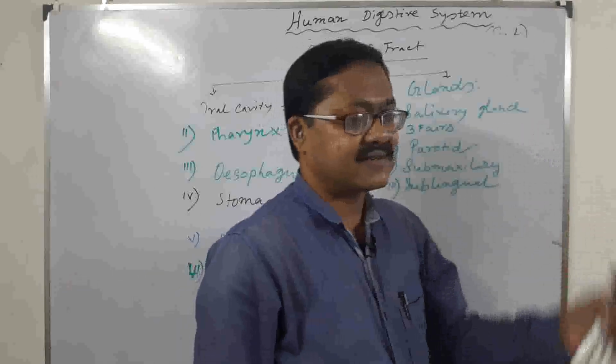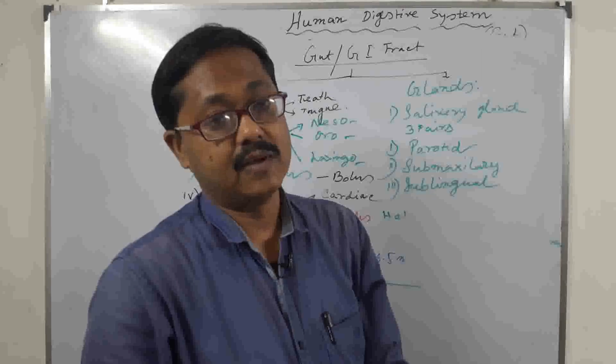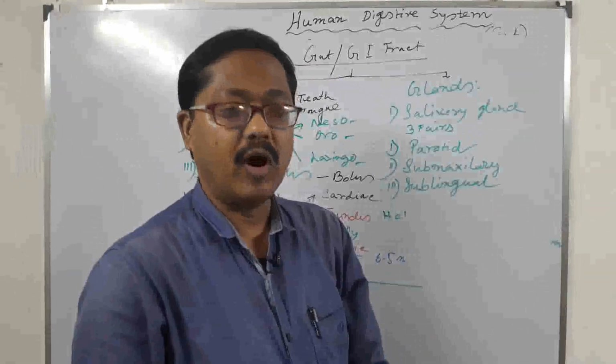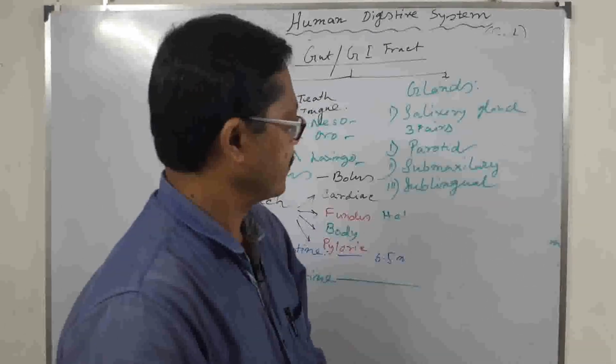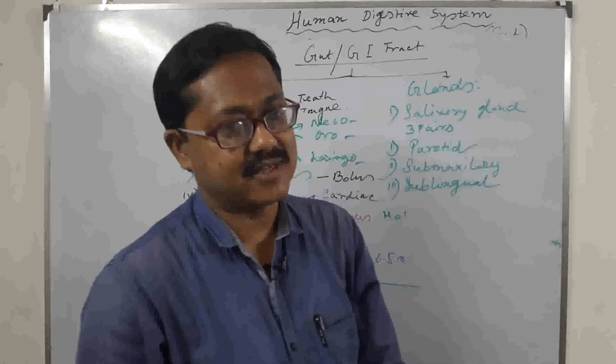These glands secrete saliva, which helps digestion of boiled carbohydrate, boiled starch, that is boiled potato, boiled rice and others. Particularly an enzyme, ptyalin, is present which digests these boiled particles.